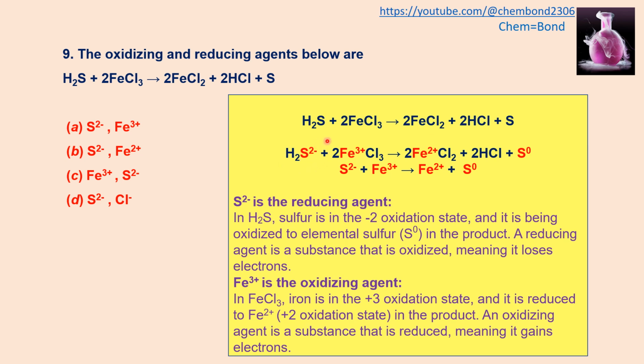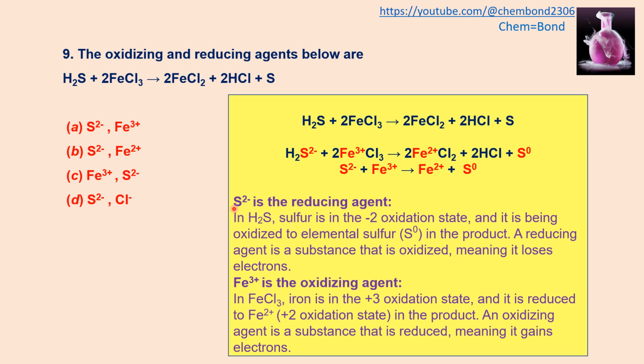From -2 it is shifted to sulfur in elemental form, which has 0. Ferric has +3 and it is shifted to ferrous which has +2. Summarizing, sulfur -2 is shifted to S0, and ferric Fe+3 is shifted to the ferrous ion. So sulfur is a reducing agent.